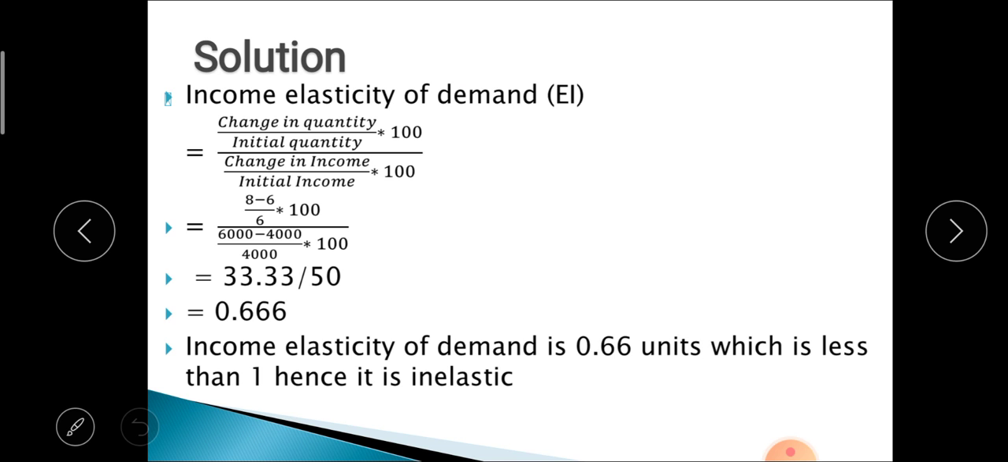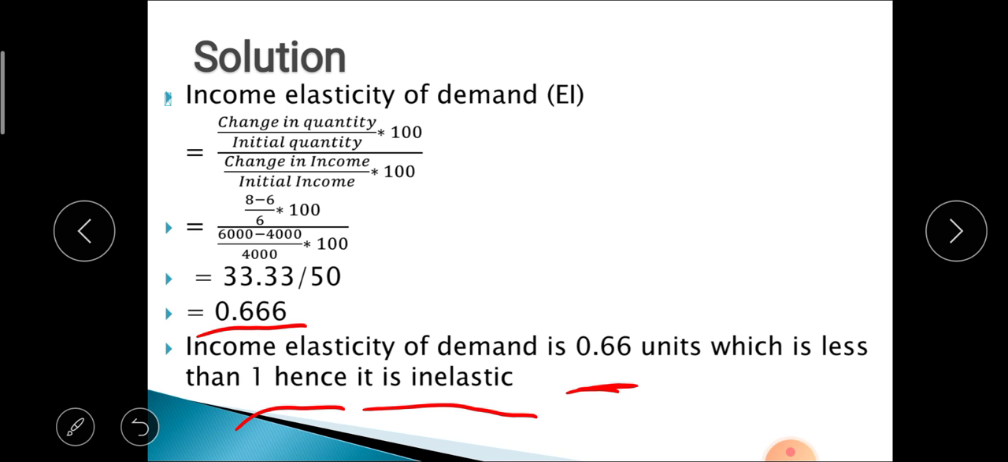By solving this, we get the final answer, that is 0.66. From this we can conclude that income elasticity of demand is 0.66, which is less than 1, hence the demand is inelastic. So this is the numerical example of elasticity of demand.